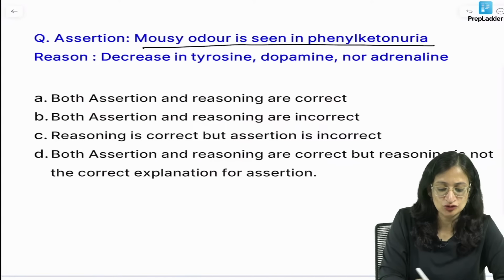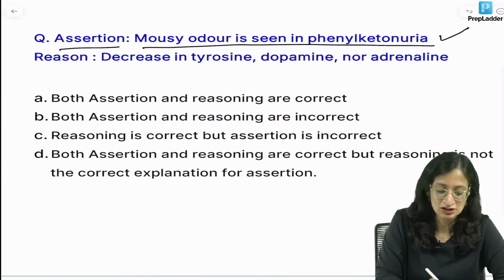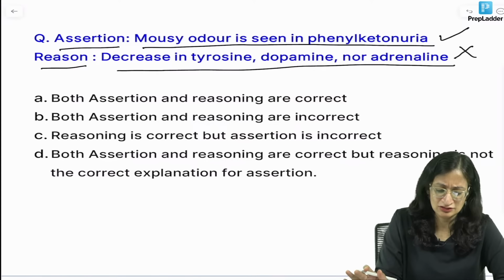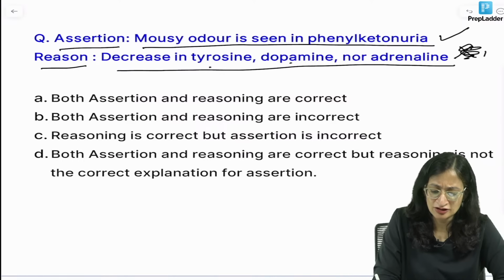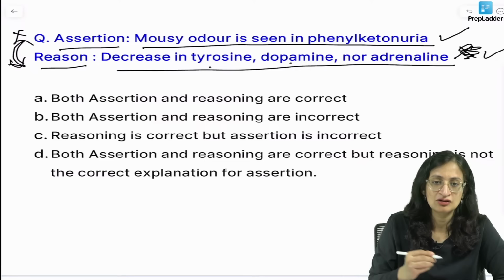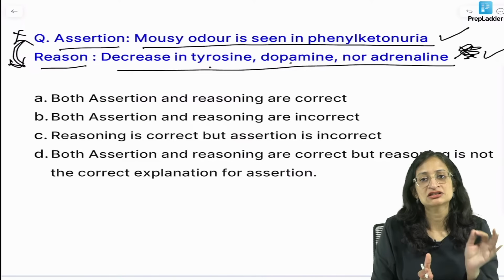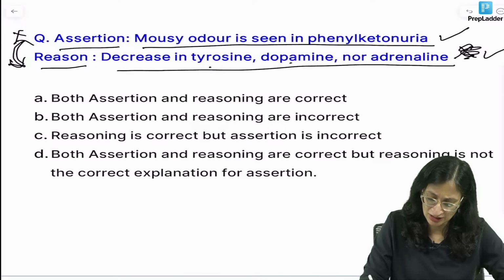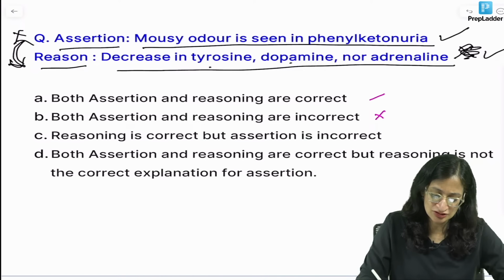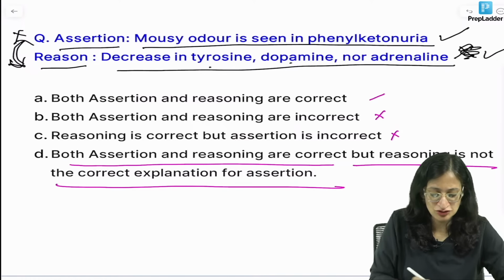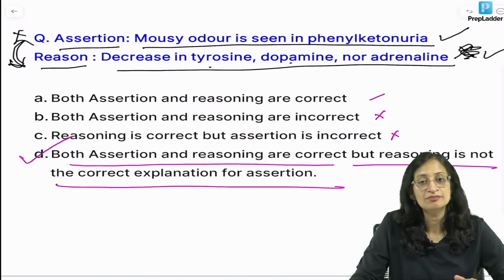Mousy odor is seen in phenylketonuria. Assertion. Is it correct? Yes, we know it is. Reason for this is decrease in tyrosine, dopamine, noradrenaline? No, this is not the reason. So, there is decrease in tyrosine, dopamine, noradrenaline. This statement is correct, but this reason is not a reason for assertion, right? Okay. The mousy or musty body odor is due to phenylacetate, phenylpyruvate, all the metabolites that accumulate. So, both assertion and reasoning are correct is right. Both assertion and reasoning are incorrect is not right. Reasoning is correct but assertion is incorrect is not right. Both assertion and reasoning are correct but reasoning is not the correct explanation for assertion is the best answer. So, option D is the best answer here, right?